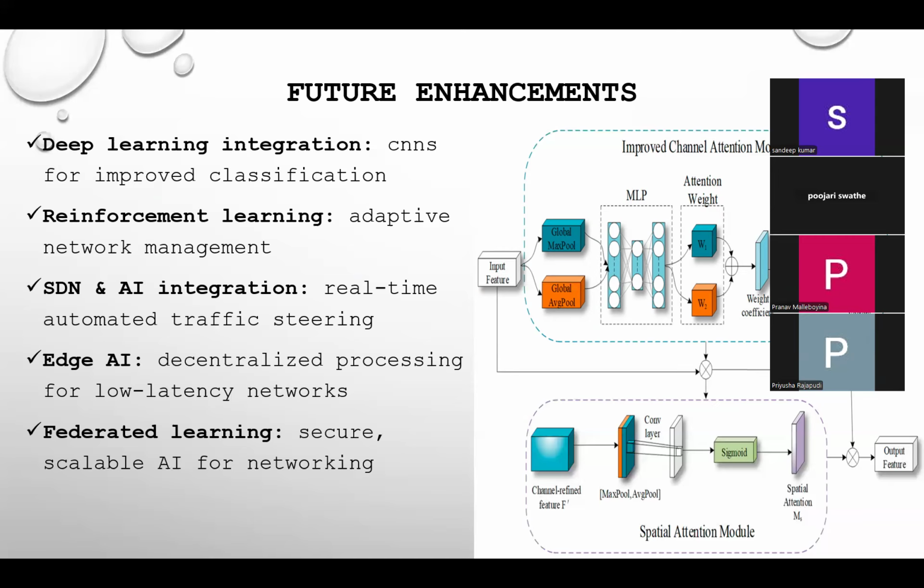We are also looking into edge AI, where processing happens close to where the data is generated. This will reduce latency and improve responsiveness, especially important for time sensitive applications. Finally, federated learning is on our radar. This will enable multiple networks to train models collaboratively without sharing the raw data, improving both scalability and data privacy. This enhancement will push the boundaries of how AI can transform modern networking. And going to the next slide,